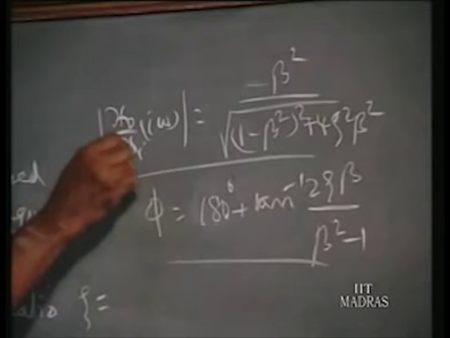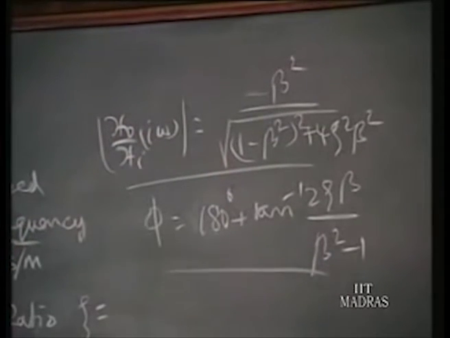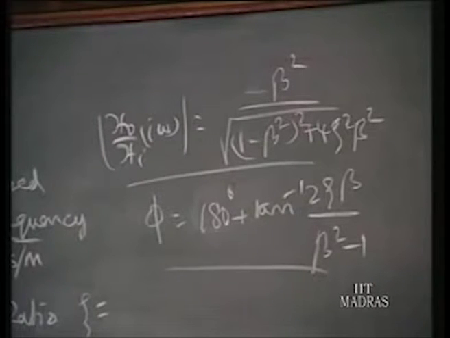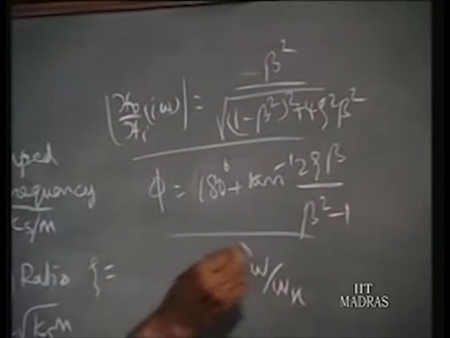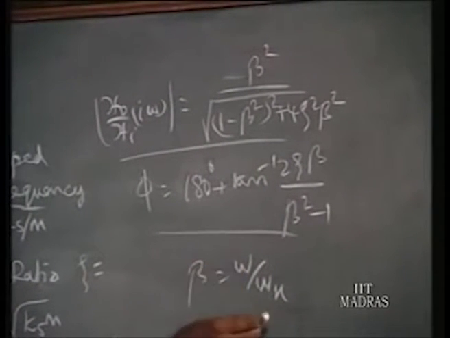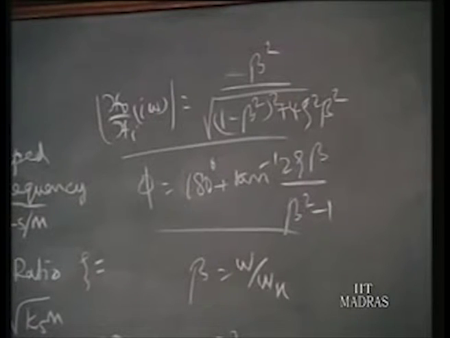Now, how the magnitude ratio varies and how the phase difference varies, we plot this for different values of psi. Here beta is equal to omega by omega n, that is the frequency ratio: the frequency of vibration of the body of the table to the natural frequency of the instrument, the root of ks by m, made up of a spring constant and mass. So, the frequency ratio beta is equal to omega by omega n. Plotting those two equations, magnitude ratio and phase difference, you get these two curves.